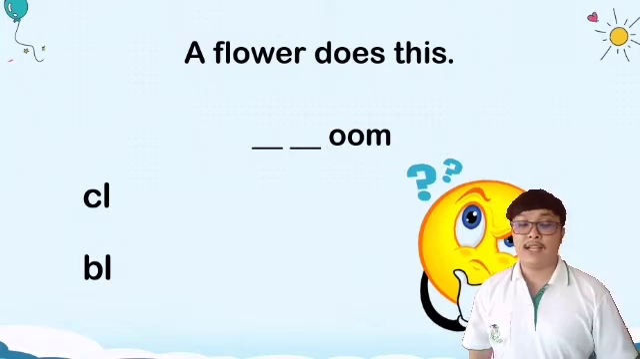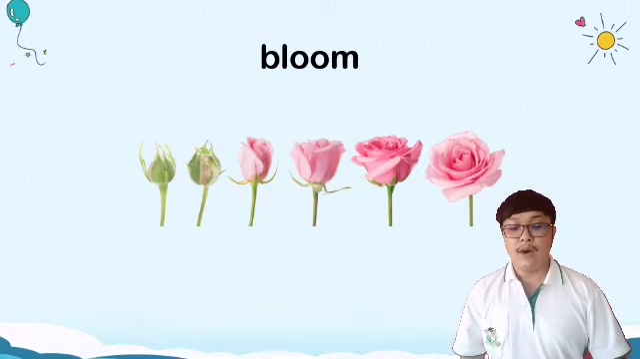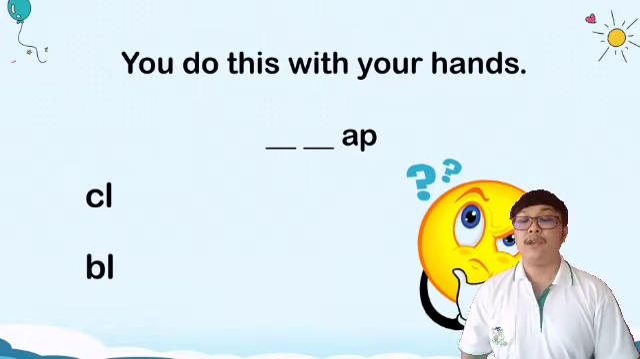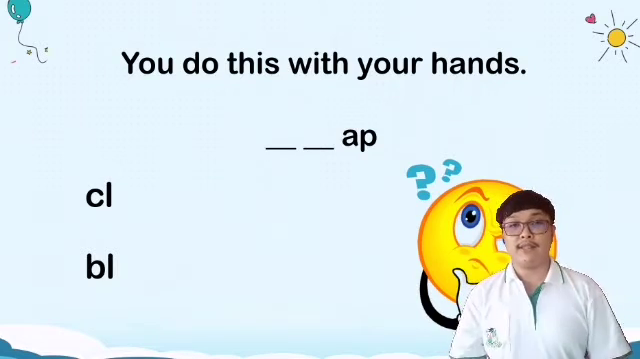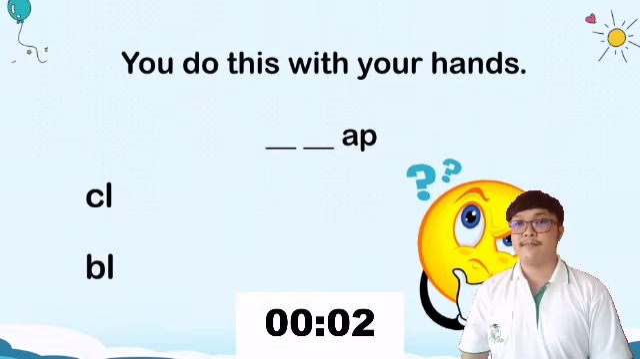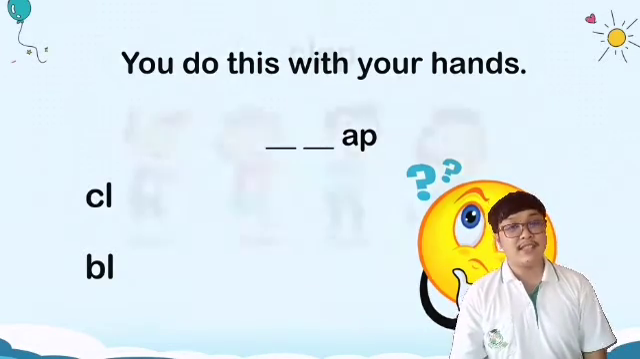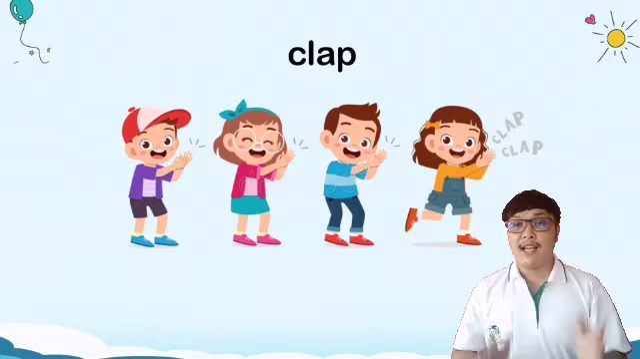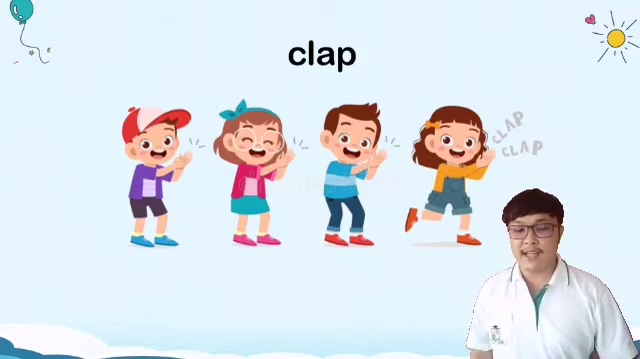Okay, what is the answer? The answer is bloom. B-L, bloom. Next one. You do this with your hands. Okay, timer starts now. Okay, students, the answer is what? The answer is clap. Can you clap your hands? Okay, very good.